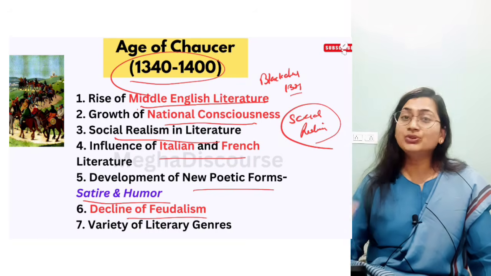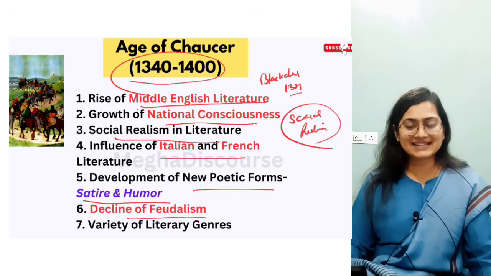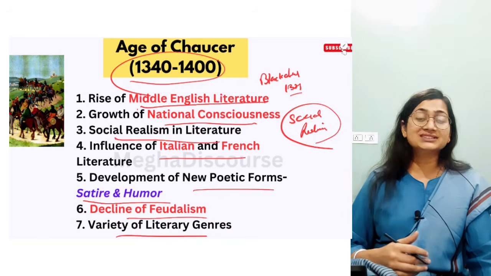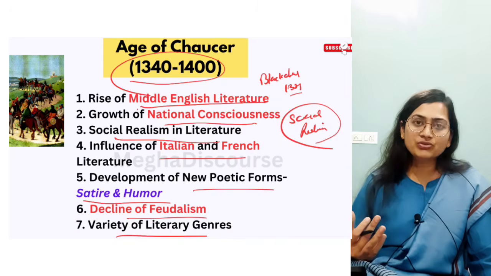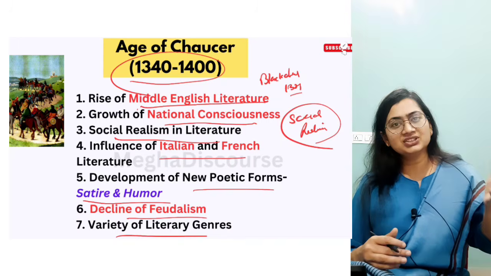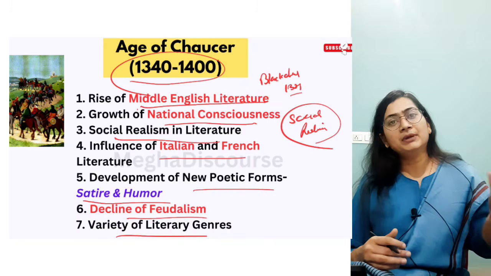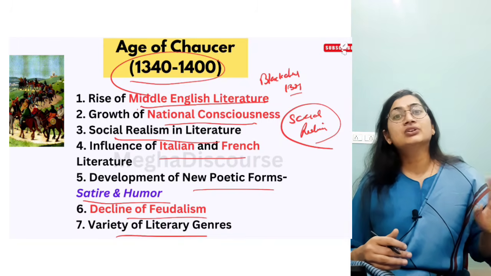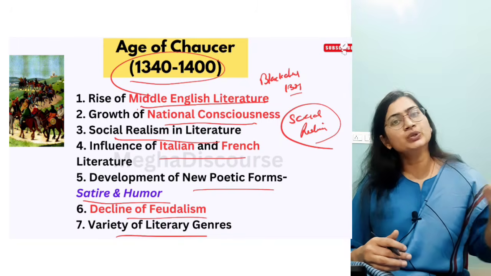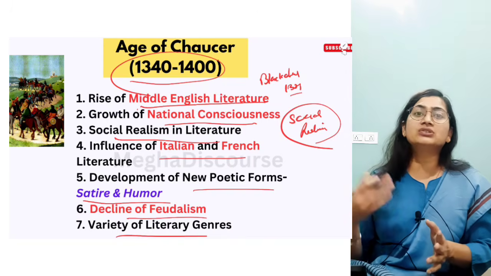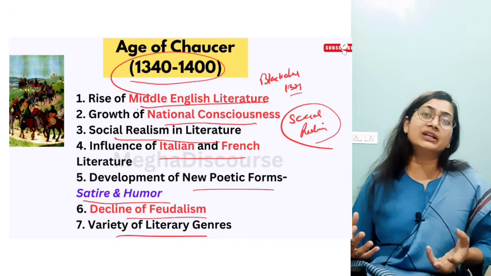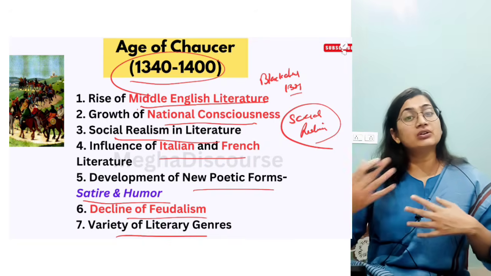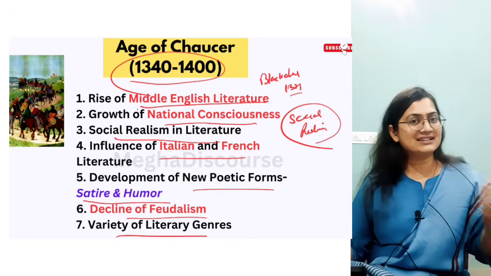Then there is a decline of feudalism, I told you, because of the Black Death. Then a variety of literary genres can be seen here, like we have dream allegory, and lyrical poetry as well, because in the previous ages we have seen epic poetry, elegy, chronicle. So those remain as they are, but now new genres also evolved. Like he wrote in octosyllabic couplet, rhyme royal, he evolved that rhyme royal. So new genres are emerging, the old remain as they are.